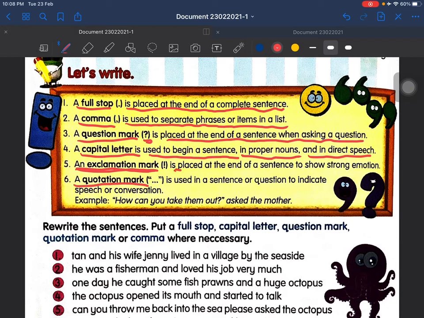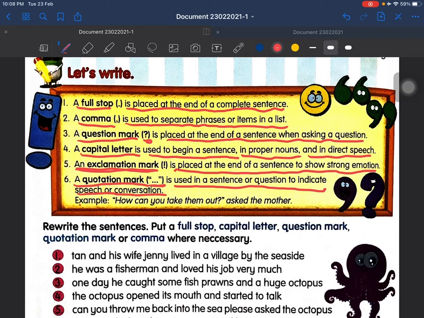It is placed at the end of a sentence to show strong emotion. And number 6 is quotation mark. Quotation mark is used in a sentence or question to indicate speech or conversation.